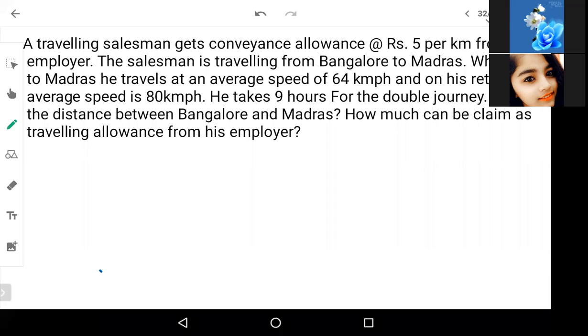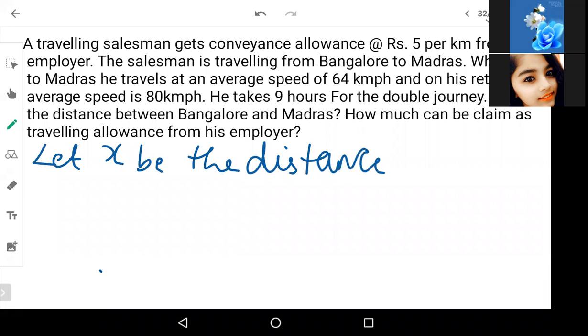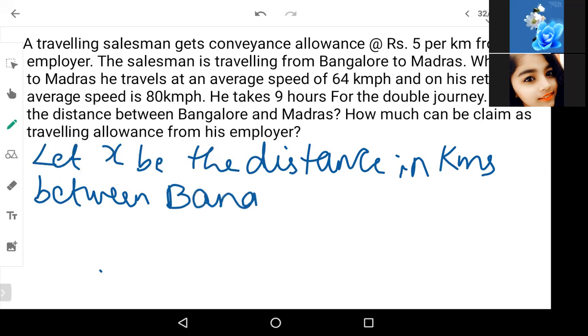Therefore, let x be the distance in kilometers between Bangalore and Madras.